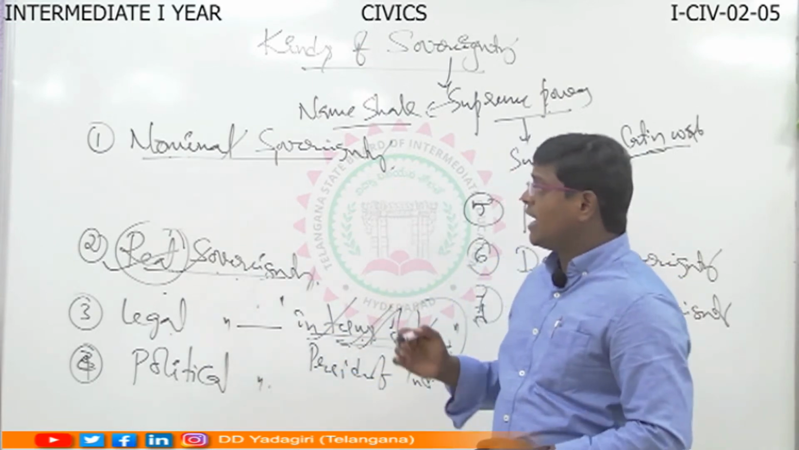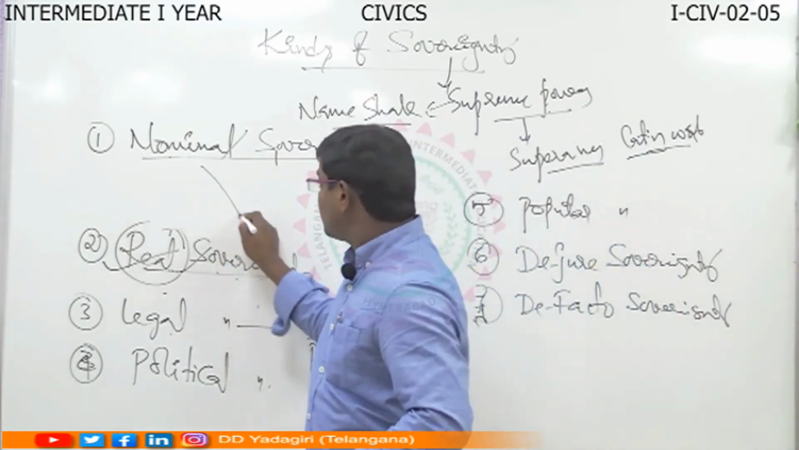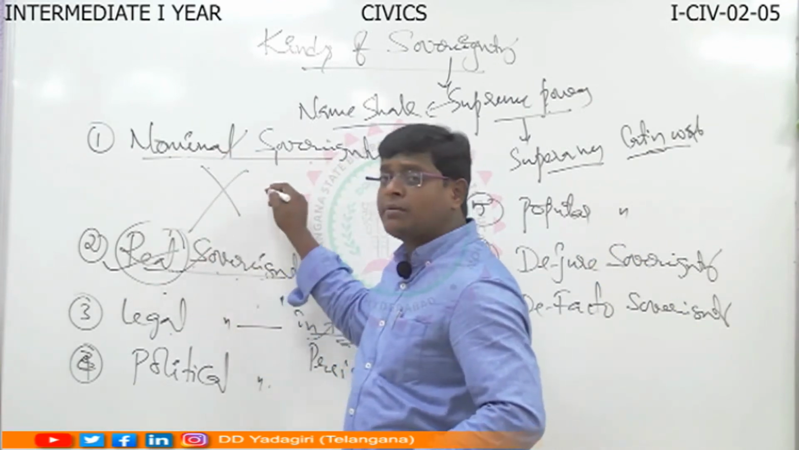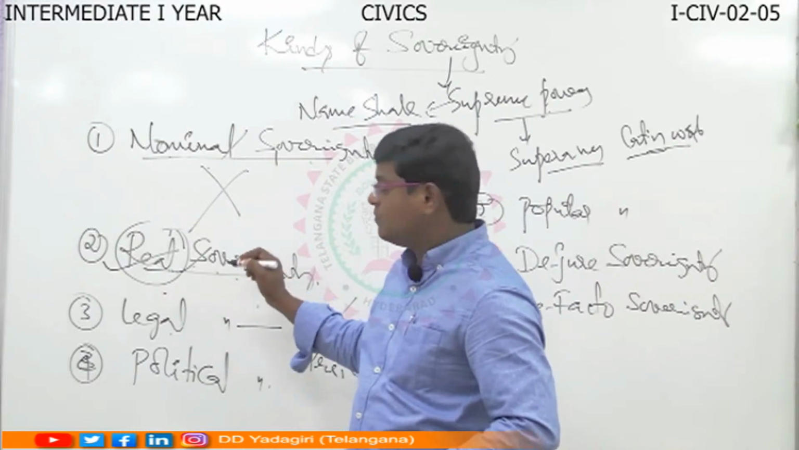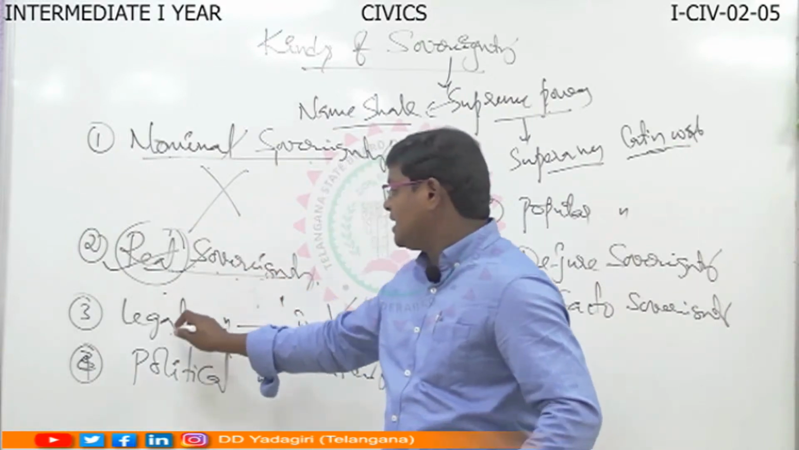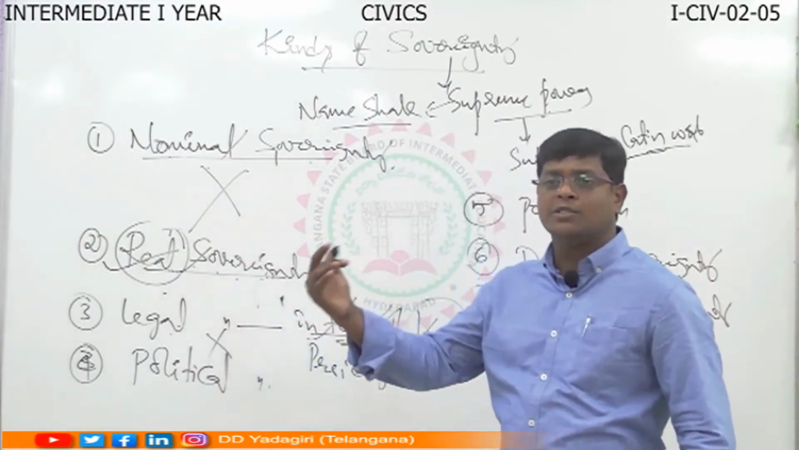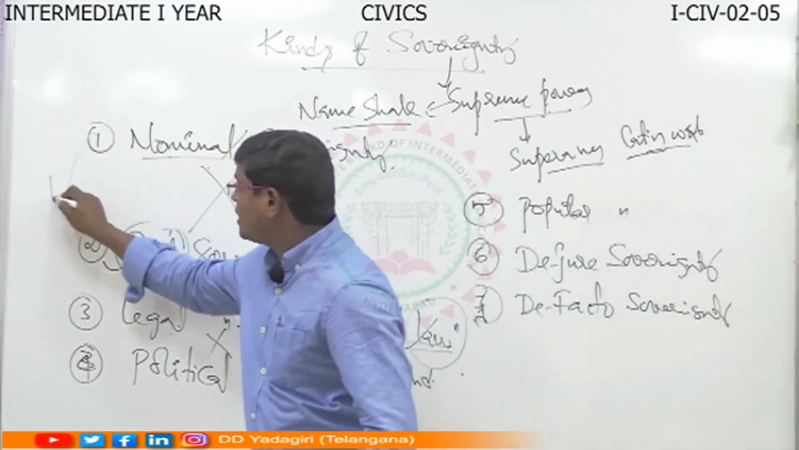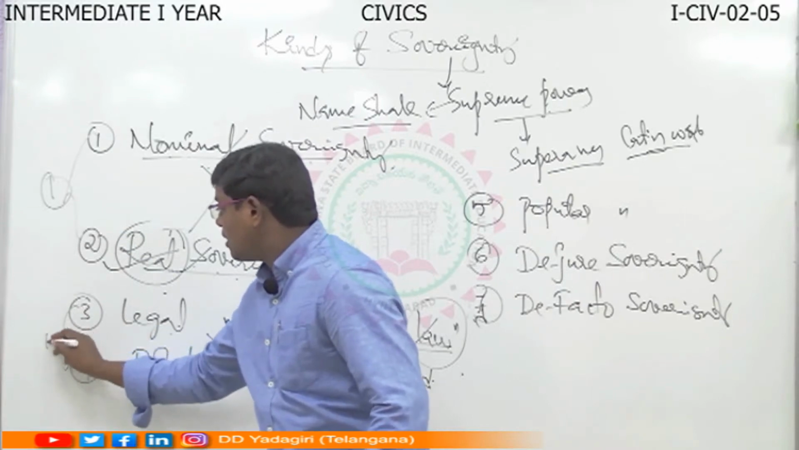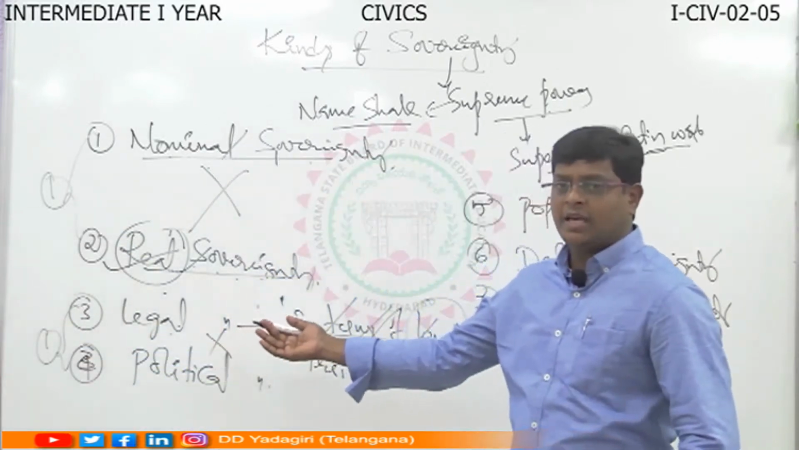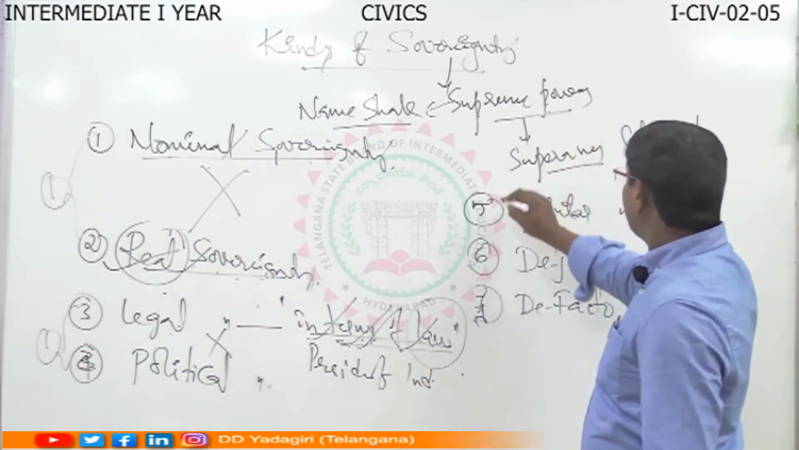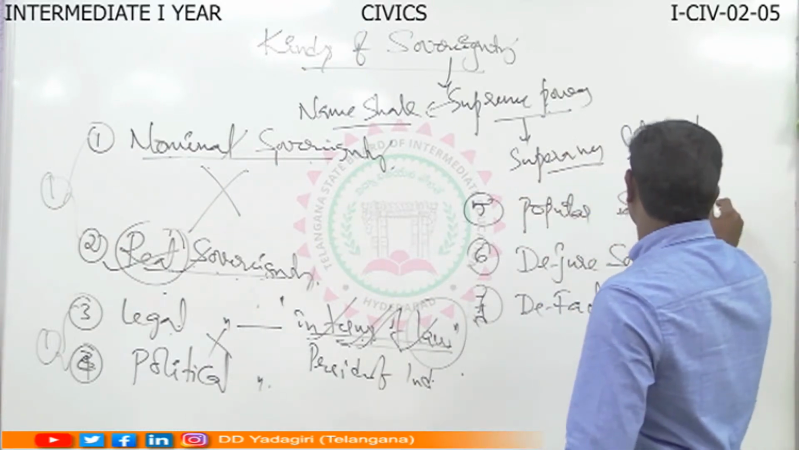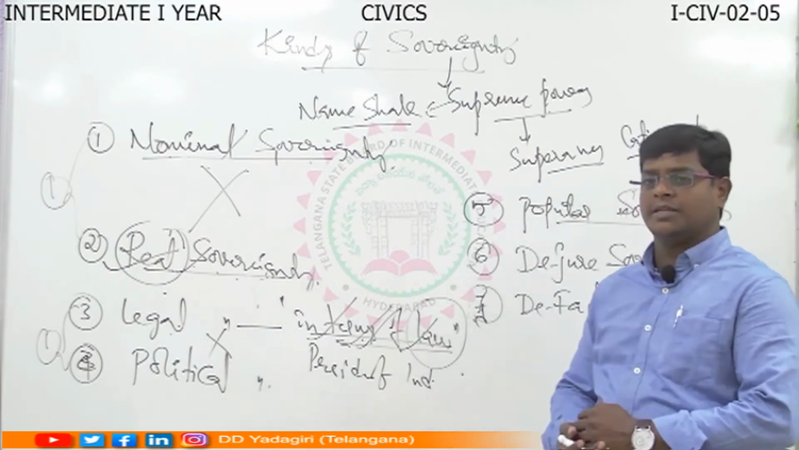Okay, so I have clearly explained that these are opposite to one another. Nominal sovereignty and real sovereignty are opposite to one another, and legal sovereignty and political sovereignty are also opposite to one another. These two are one category, and these two are another category. Now there is another category of sovereignty: popular sovereignty.